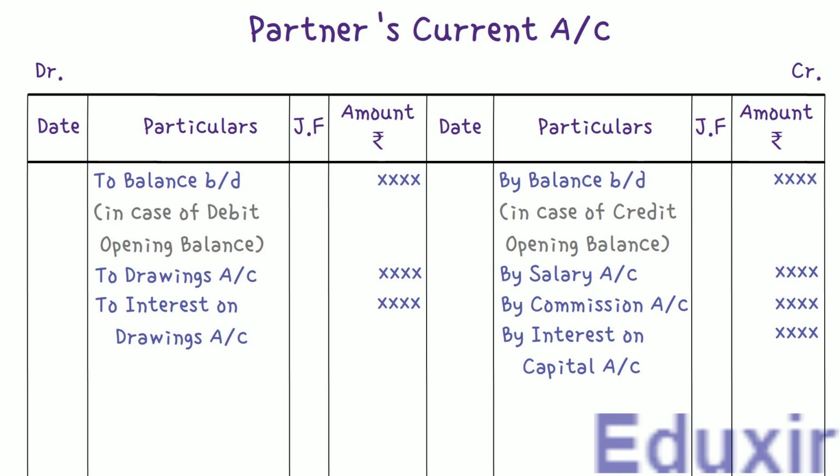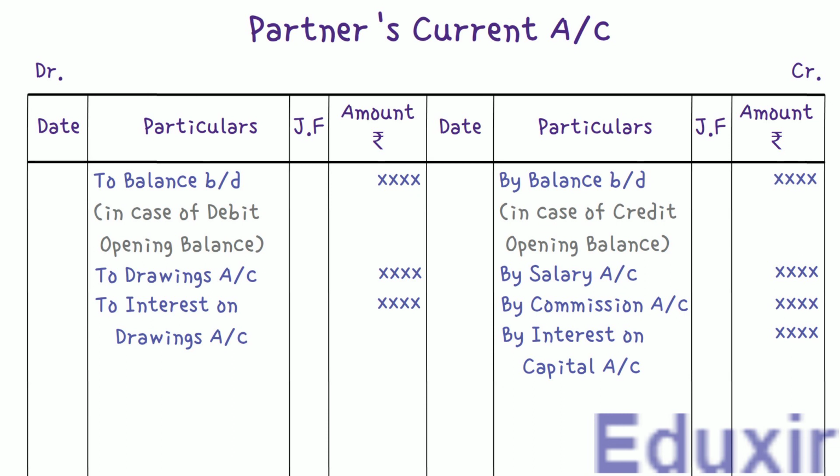The next thing that should be credited to the partner's current accounts is the share of profit. Note that the profit should be credited to the partner's current accounts only if there is a profit. If there is a loss, it should be debited. Now, the profit and loss comes from the profit and loss appropriation account. It's not directly from the profit and loss account.